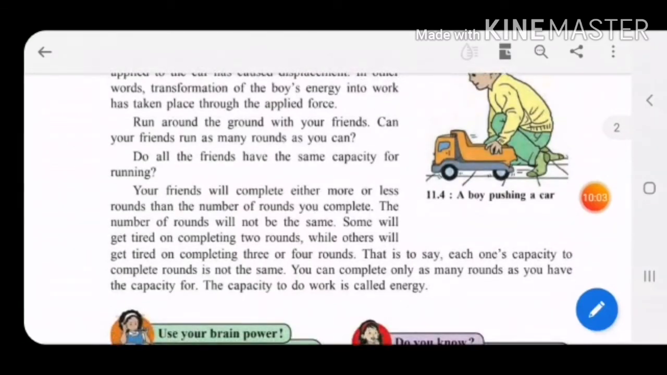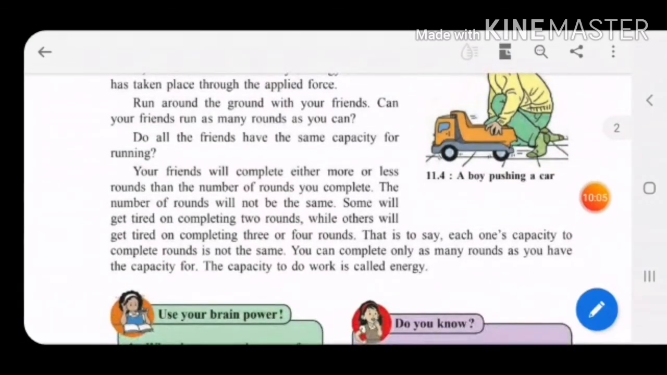Run around the ground with your friends. Can your friends run as many rounds as you can? Children, definitely not. On a playground, if you are running in a circle, you cannot take the same number of rounds as your friends. Some friends may take 5 rounds, some friends may take 10 rounds, you may take 8 rounds. So all will not take the same rounds.